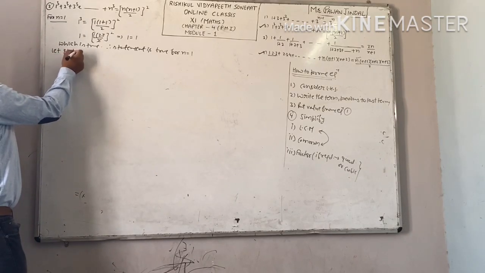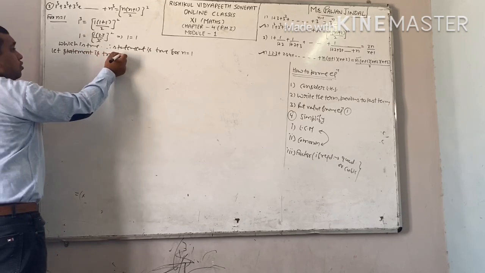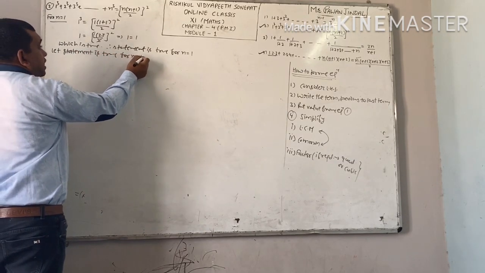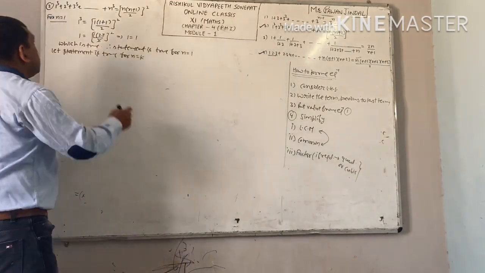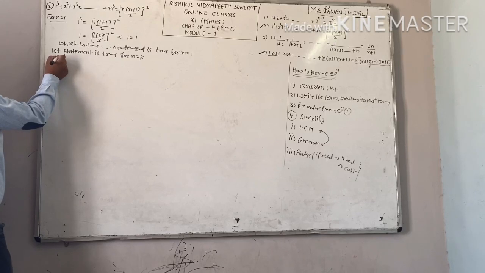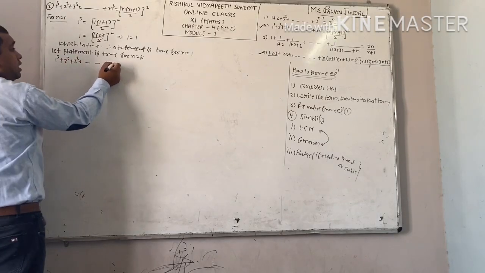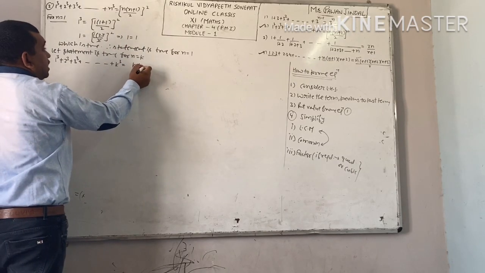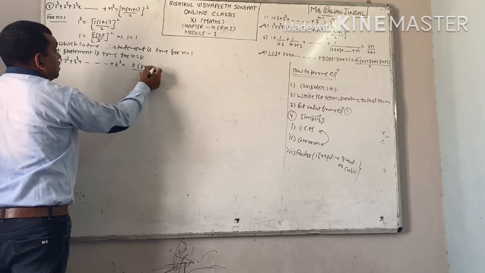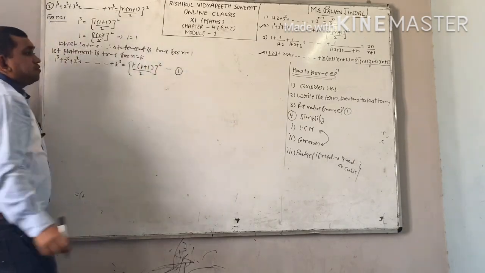Second step, let the statement be true for n equal to k. It means if we are taking the number of terms equal to k, our statement is true. Put n equal to k. You will get 1 cube plus 2 cube plus 3 cube plus up to k cube, that is equal to k into k plus 1 by 2 whole square. This is equation number 1.